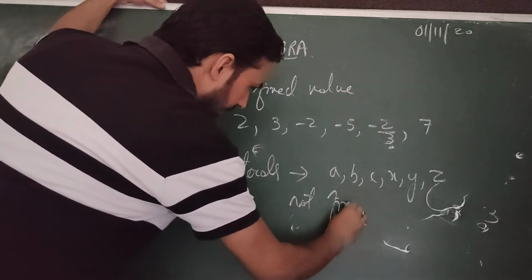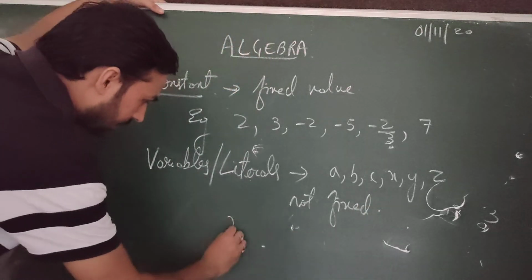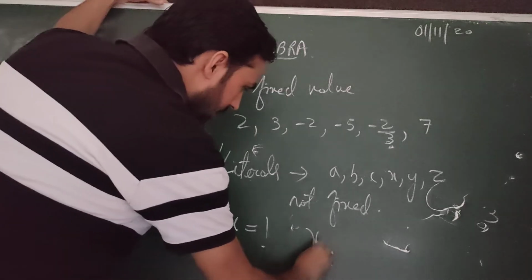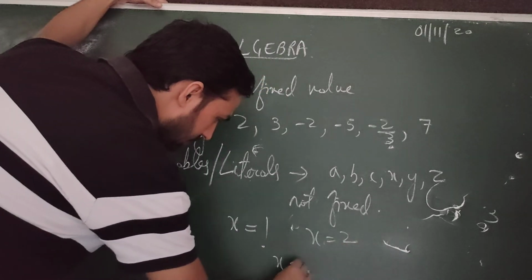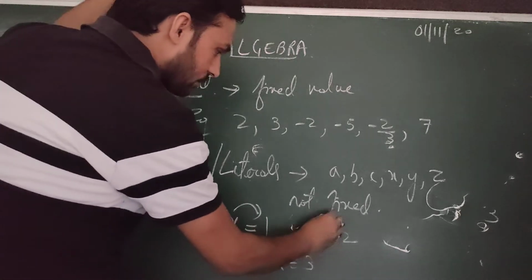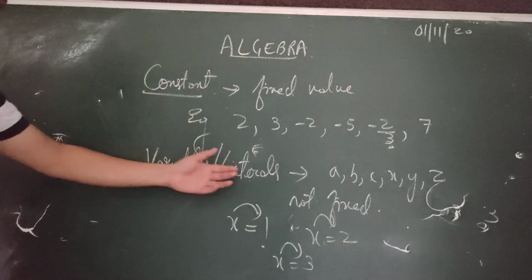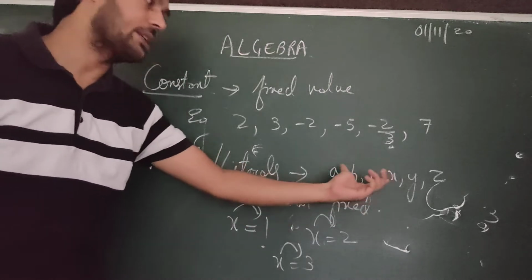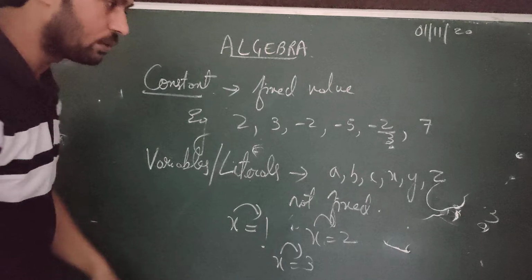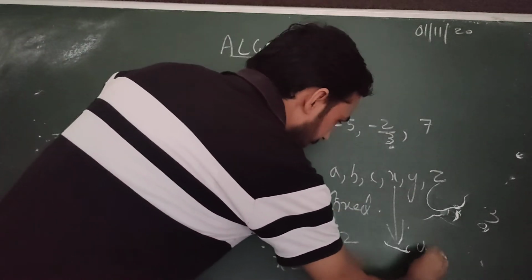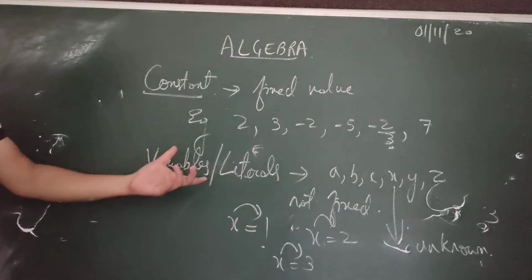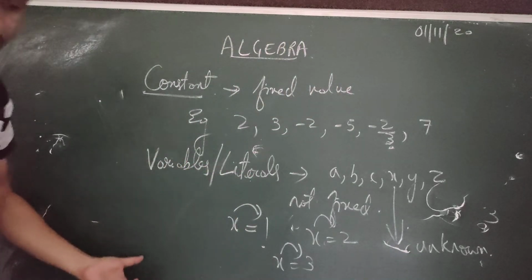Variables, you can't say they are fixed, because if you have noticed, sometimes we can say X is 1. Sometimes we can say X is 2. Sometimes we can say X is 3. So we can't say X is 1 always. We can't say X is 2 always. The variables are not fixed. You can give any values to them, and they are unknown as well. We don't know the value of them. So that's the reason they are called variables.